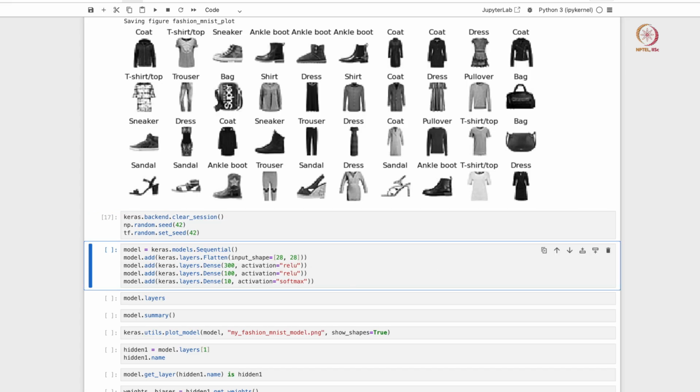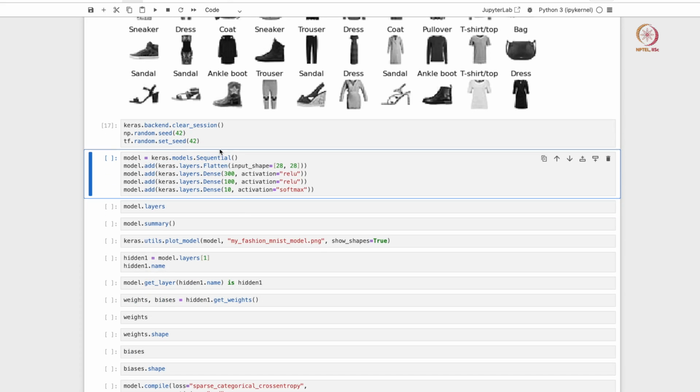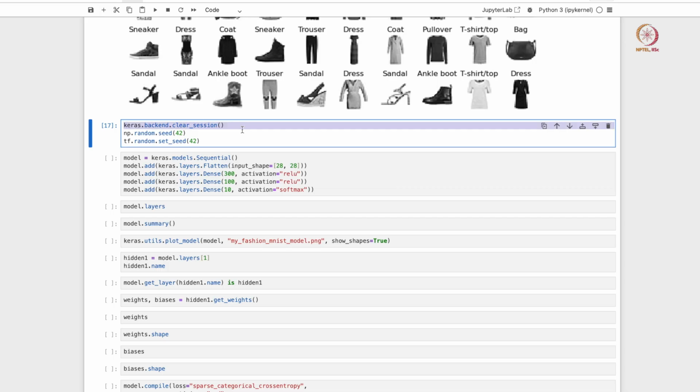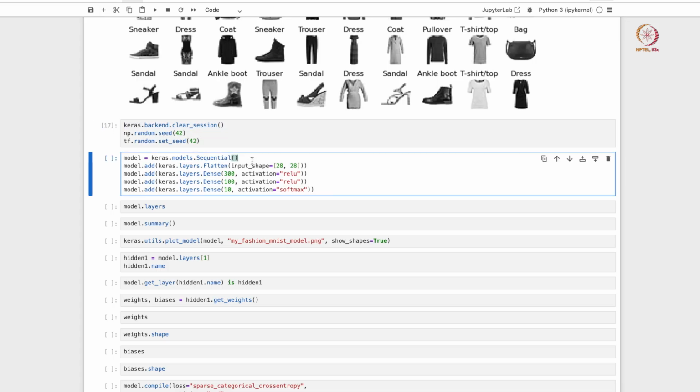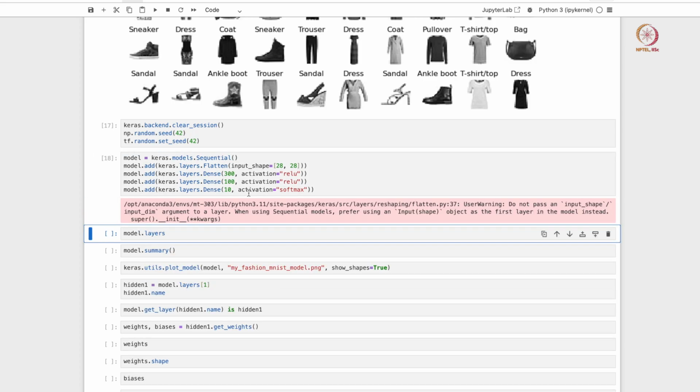Okay. Now let's get to the real business end. So first we ensure that we clear any session variables that we may have declared. So if you use the same notebook multiple times, the kinds of models that you may get may be different. So whenever you use Keras, it's always better to clear out whatever session variables have been declared in your Jupyter notebook, so that you know that the fit is correct, right. And we also define some random seeds here to ensure reproducibility,